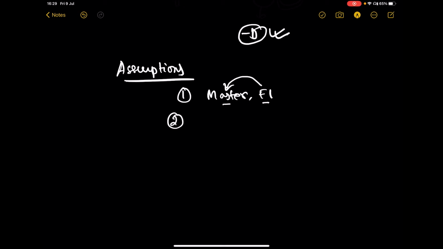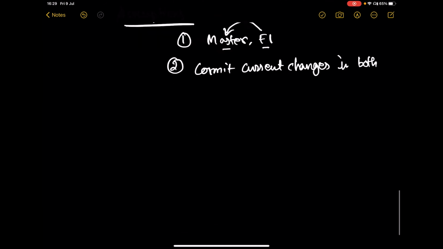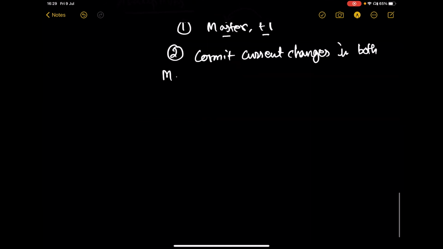Number 2, you need to commit the current changes in both the master and f1 branches.